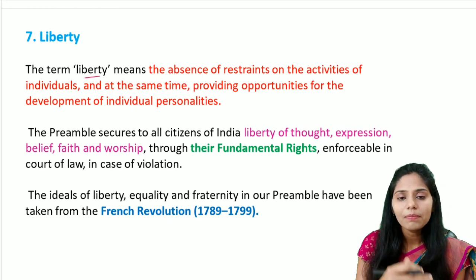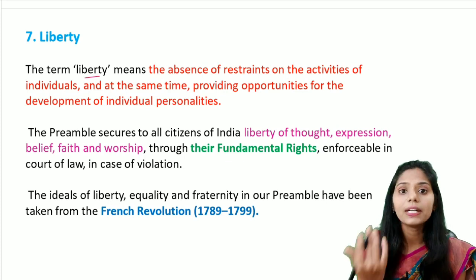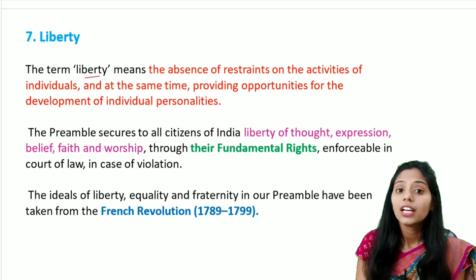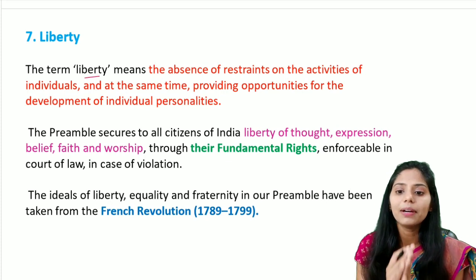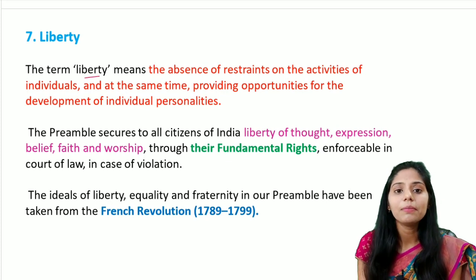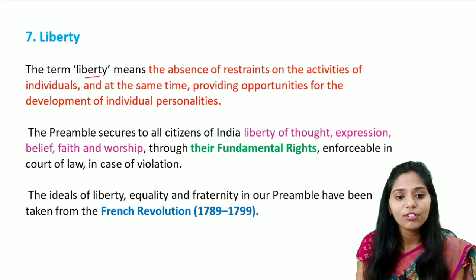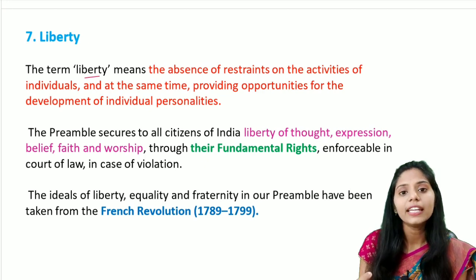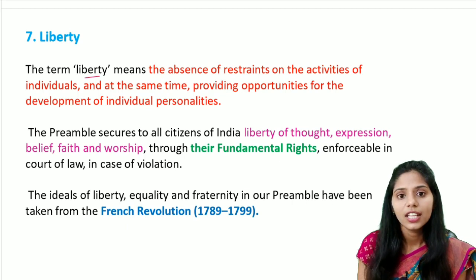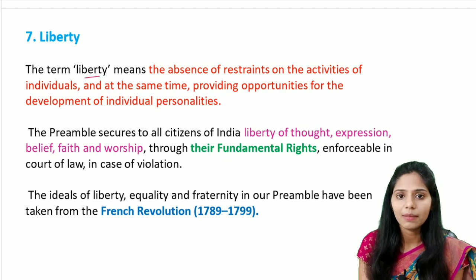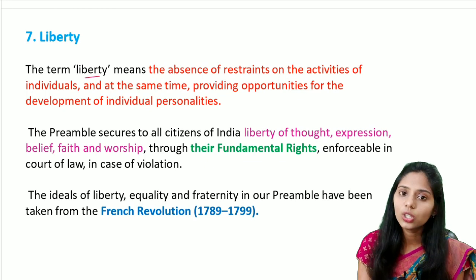If you see the preamble, it secures all the citizens' liberty: liberty of thought, liberty of expression, liberty of belief, liberty of faith, and liberty of worship, mainly given by the fundamental rights. And if any fundamental right of a citizen of India is violated, then these are enforceable in the courts of law. They have the right to approach the Supreme Court through the process of writs. They can apply for their writs. They are 5 types: habeas corpus, mandamus, certiorari, prohibition, and quo warranto.